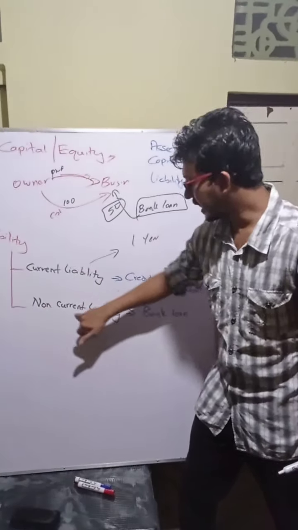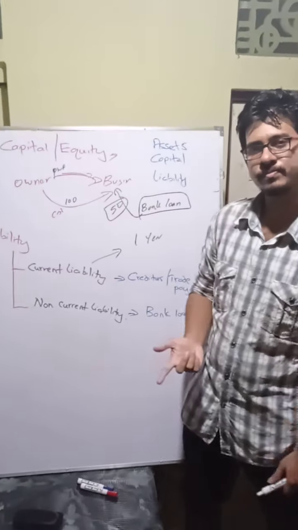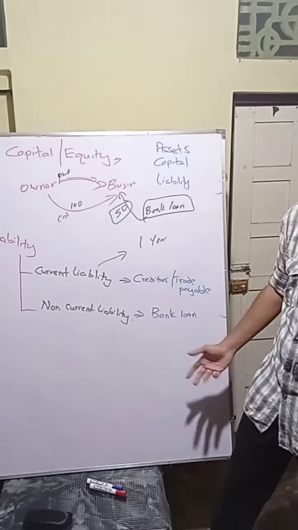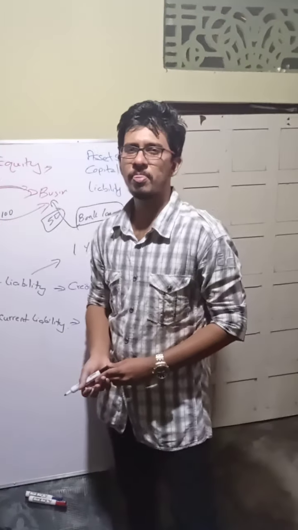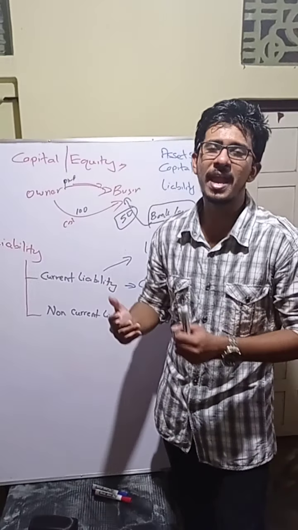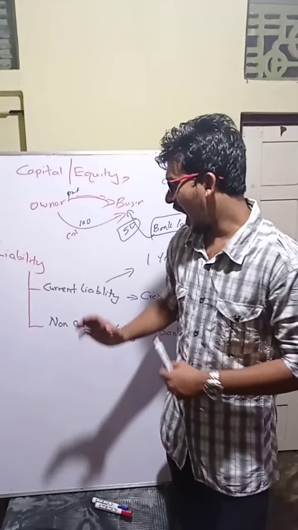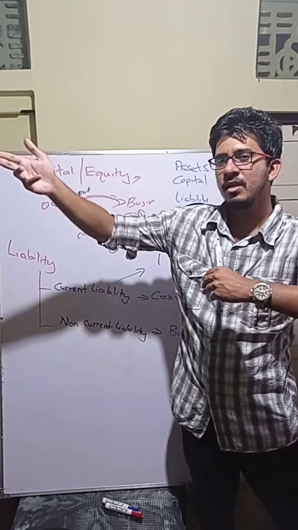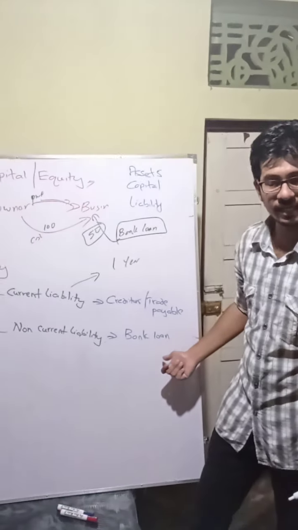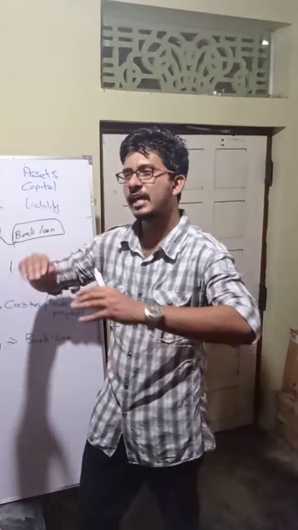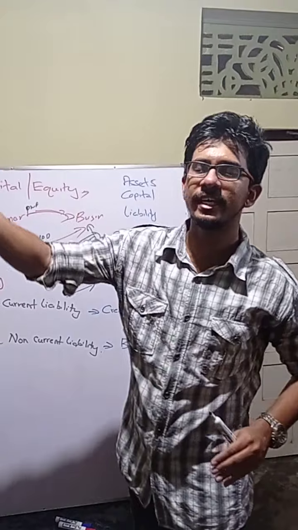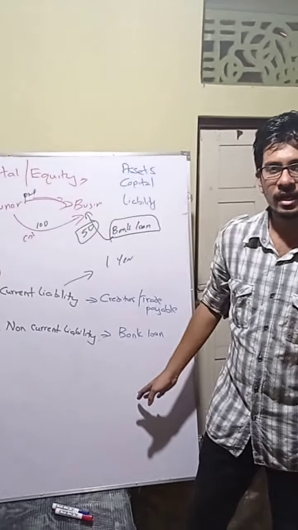Next one, non-current liability. So what is non-current liability? After 1 year only you have to settle. Example, if you take a bank loan, usually a bank loan will be for 4-5 years. So after 1 year you have to settle it. Non-current liability, example, bank loan. That means anything that has to be settled after 1 year time. Understood? Anything that has to be settled after 1 year time is only called non-current liability.